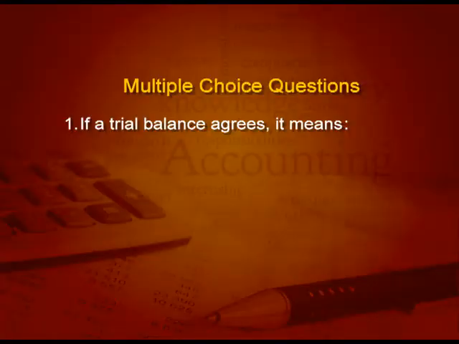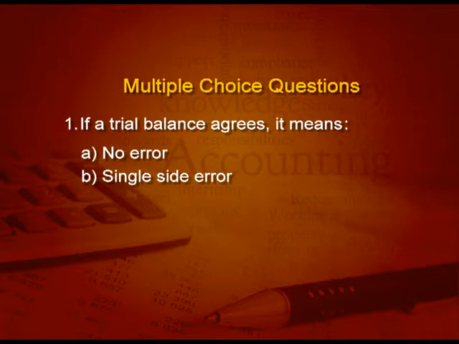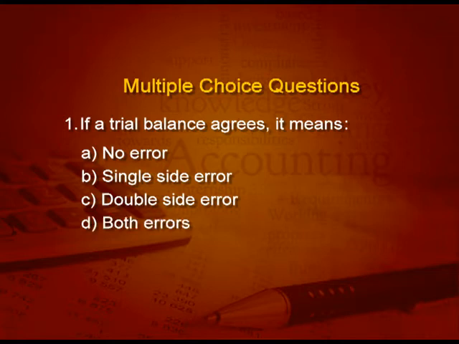Now, let us do some multiple choice questions also. Question number 1, if a trial balance agrees, it means A part, there is no error, B part, single sided error, C part, double sided error, or D part, both types of errors, single and double. Now, yes, the answer is double sided error, because in case of single sided error, trial balance will not agree. So, it is the answer double sided error.